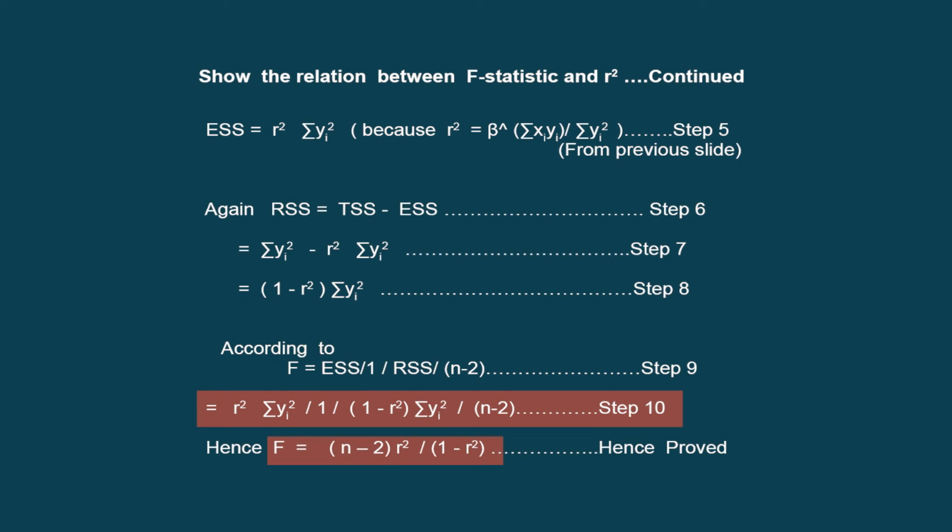So that means in this particular expression, we can see that F and r square can be related. Basically, F and r square can have a relationship in this manner. So this is basically one of the steps which shows how the goodness of fit and the coefficient of determination can be related.